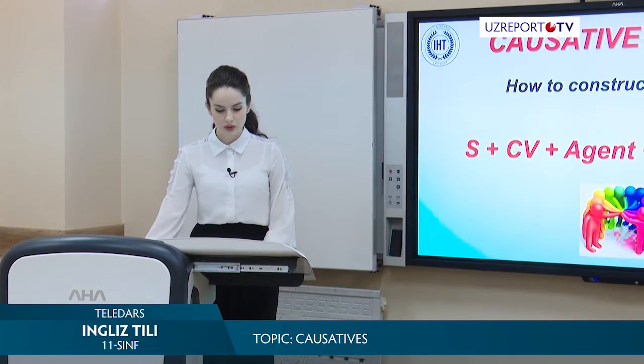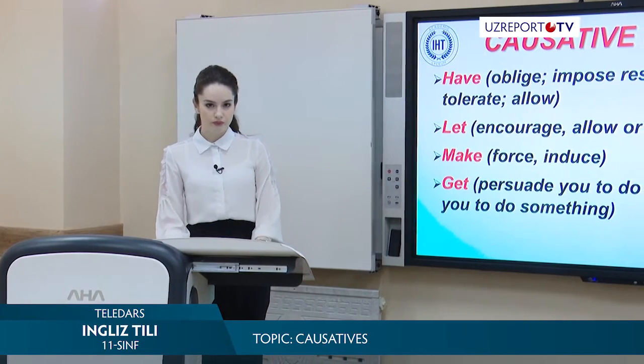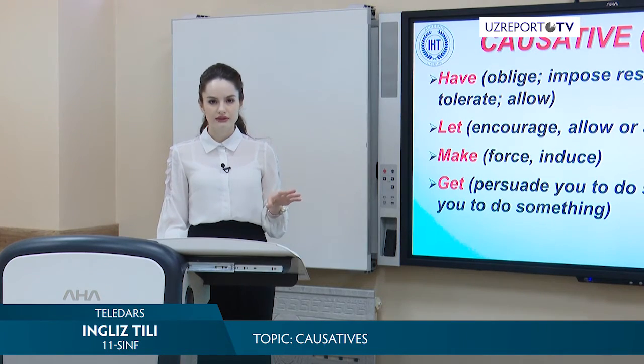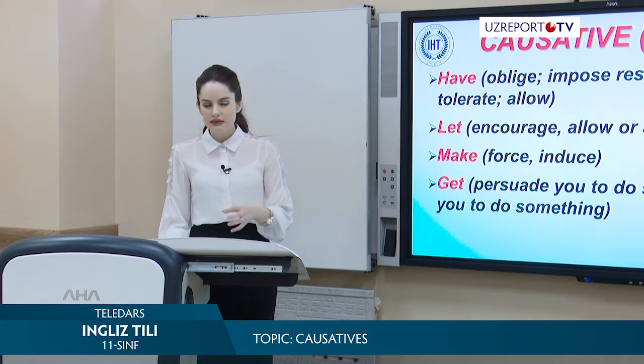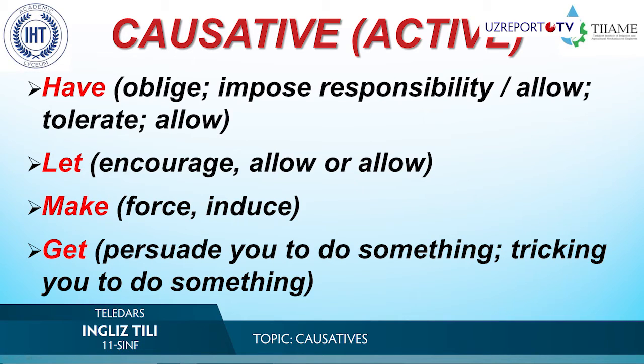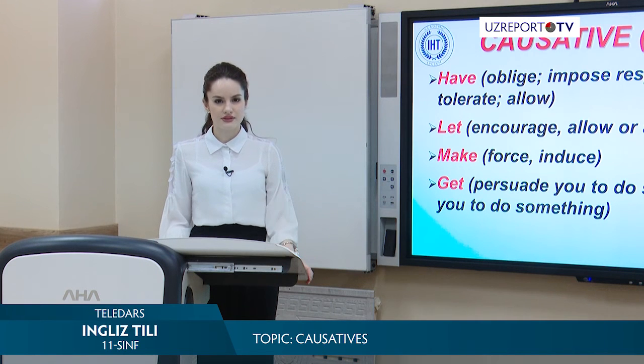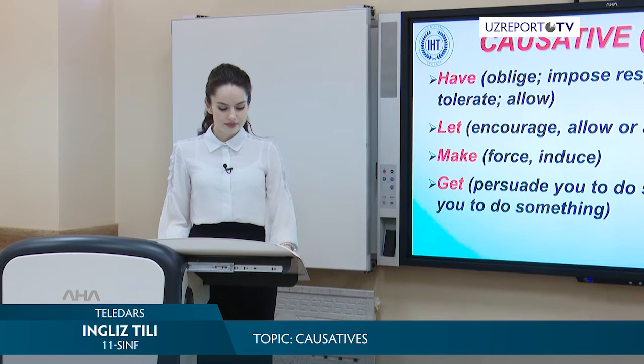Let's go on. Actually, we have a lot of causative verbs, but some of them are really obvious and we do not have any necessity to discuss them, because it's obvious that someone has another person for doing something. Now, just look at this table.